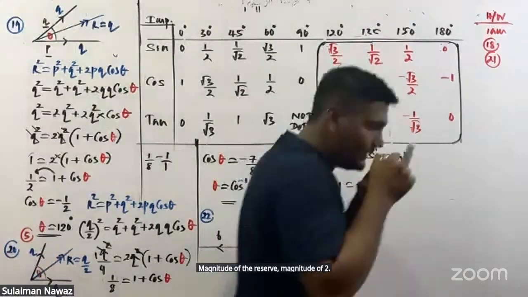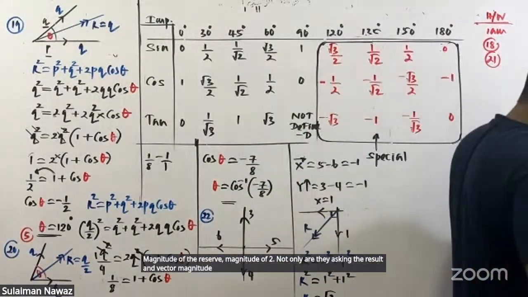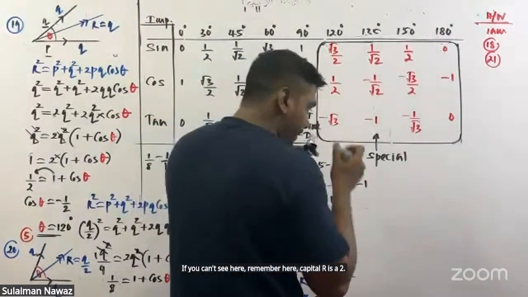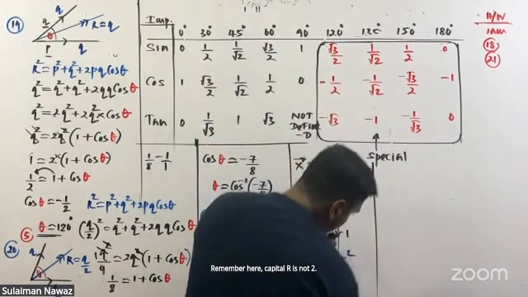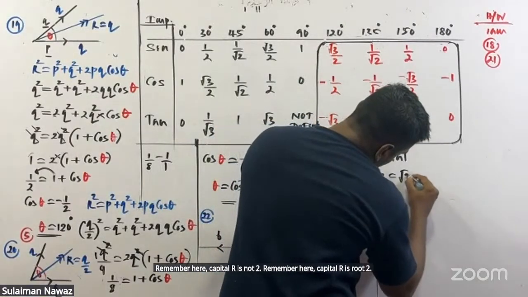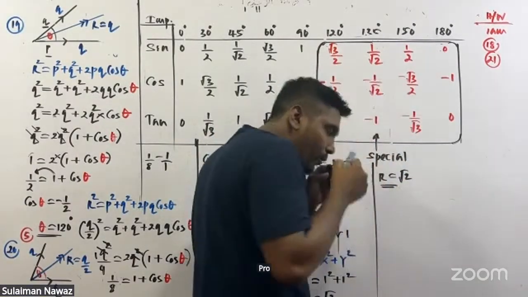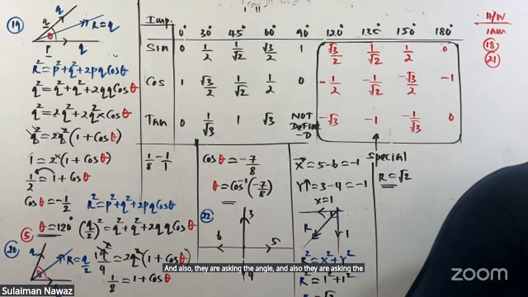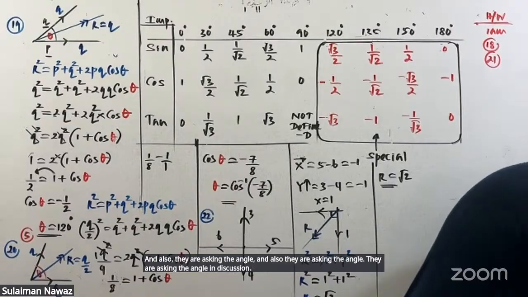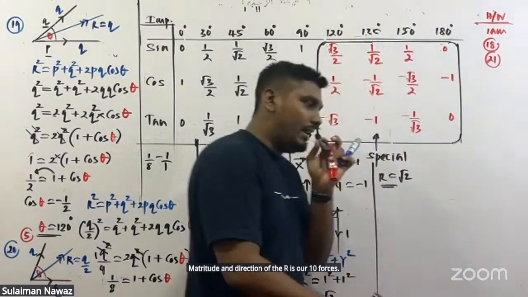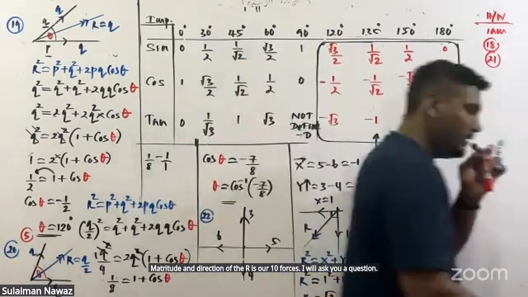They are not only asking for the resultant vector magnitude. Remember here capital R is root 2. And also they are asking for the angle. They are asking for the magnitude and direction of the resultant force. I will ask you a question.